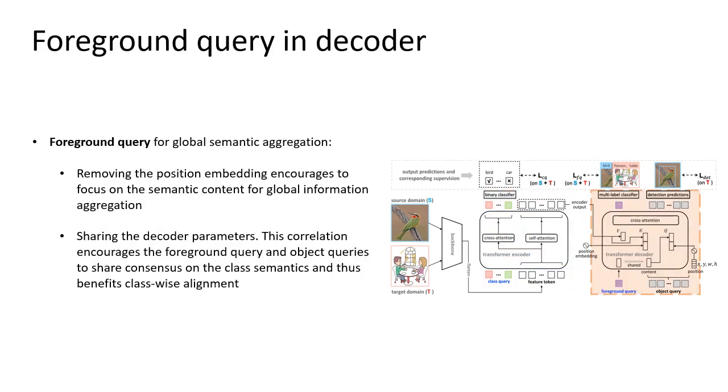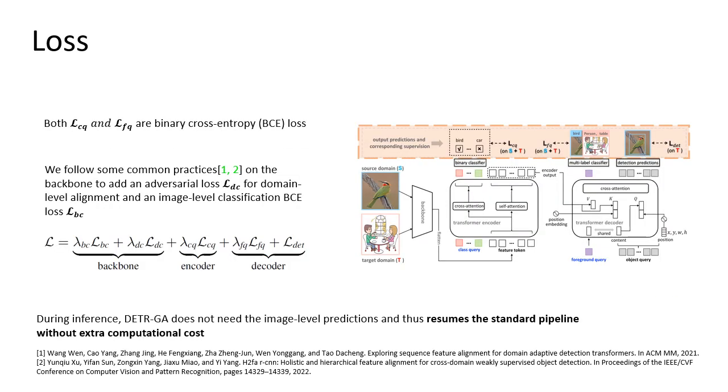We use a foreground query for global semantic aggregation. Removing the position embedding encourages the foreground query to focus on the semantic content for global information aggregation. Sharing the decoder parameters encourages the foreground query and the object queries to share concerns on the class semantics, and thus benefits class-wise elements. Both the class query loss and the foreground query loss are binary cross-entropy loss.